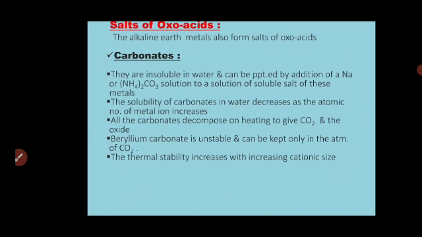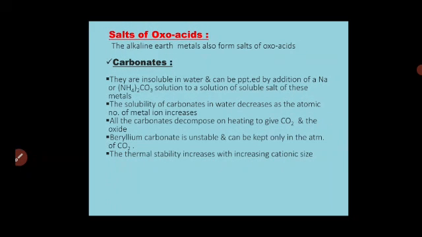Beryllium carbonate is unstable and can be kept only in an atmosphere of carbon dioxide. To keep beryllium carbonate stable, it should be kept in an atmosphere of carbon dioxide. Thermal stability increases with increasing cationic size. As the ionic size increases down the group, the stability of carbonates increases.